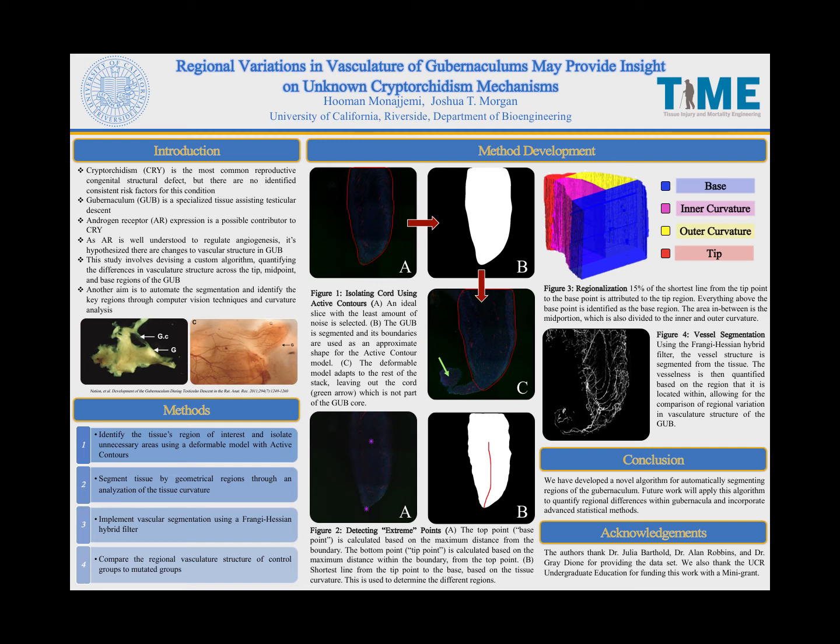Looking at figure 3, 15% of the shortest line from the tip point to the base point is attributed to the tip region. Everything above the base point is identified as the base region, and the area in between is considered the mid portion, which is further divided into the inner and outer curvature. Finally, we can use the Frangi-Hessian filter to segment out the vessel structure within the gubernaculum. Then the vesselness can be quantified based on the region of the gubernaculum that it is located within.